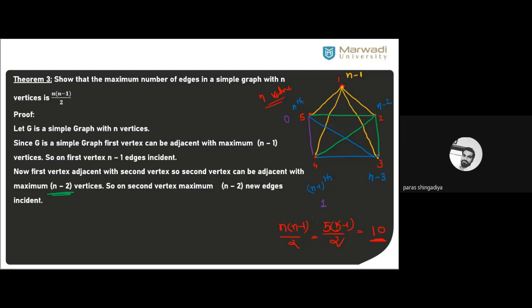Clear? Because all the remaining edges are connected. 4 to 1, 4 to 2, 4 to 3, but 4 to 5 is remaining, so you can create a maximum of 1 edge from the fourth vertex. Clear?